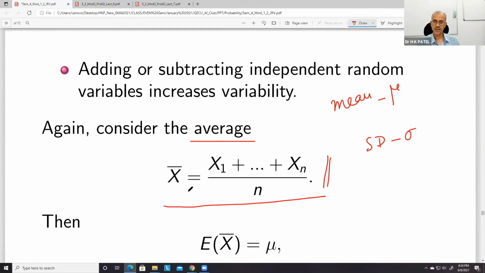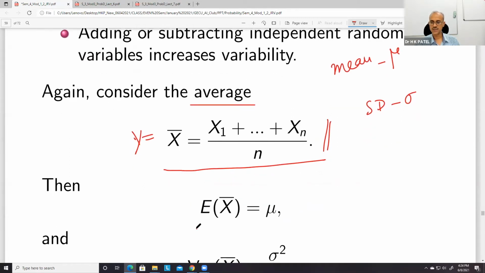So this is again a random variable. This y is equal to x bar, where each constant a1, a2, an is equal to 1 upon n. You can assume that. Then you can see that E of x bar is equal to mu.